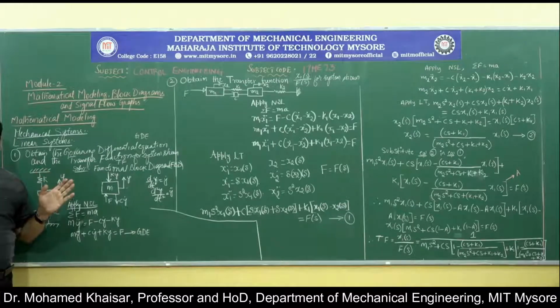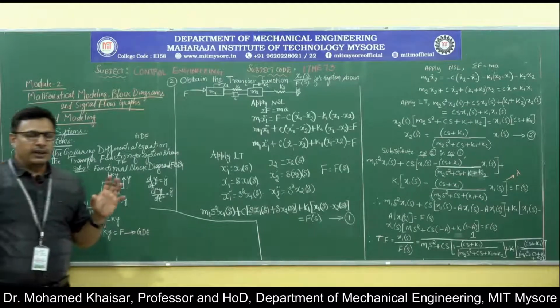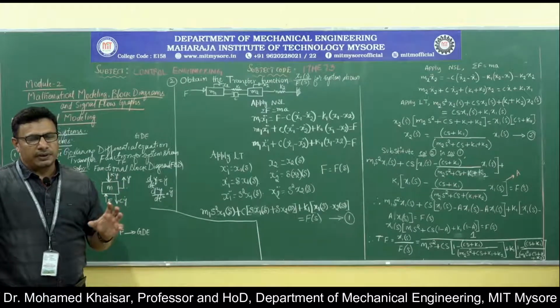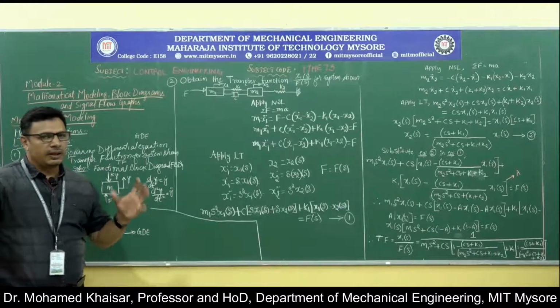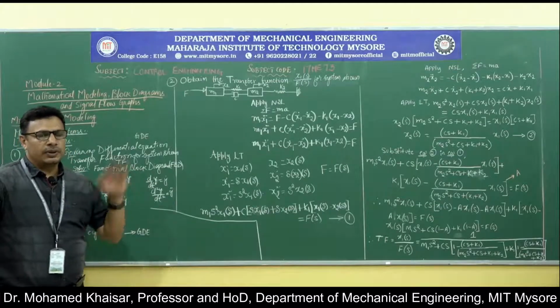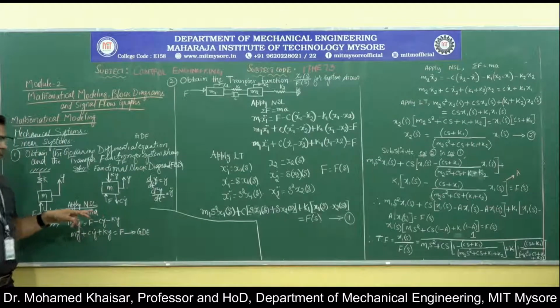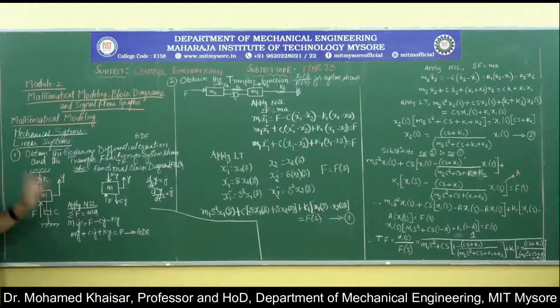It is the ratio of output to the input, a mathematical model or equation which can tell us what has happened during the transformation of the input to the output. So the transfer function for this system is y by F.